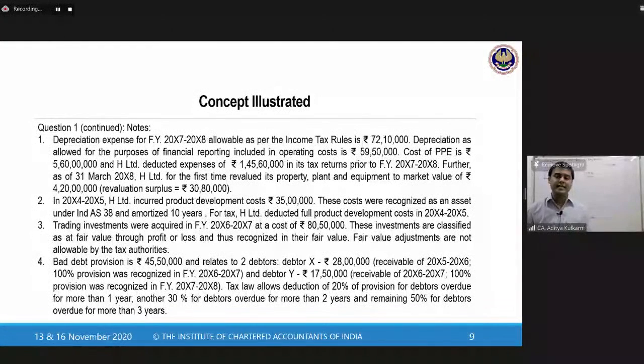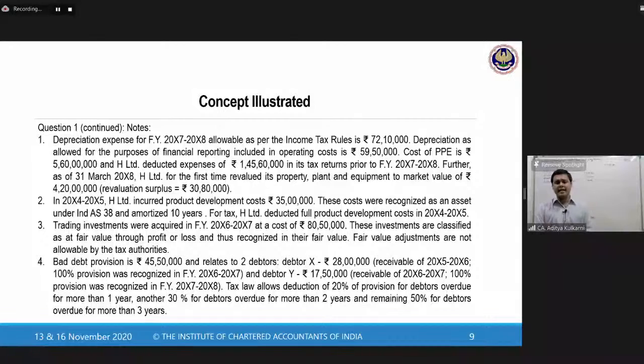So you reduced it by 7 lakhs 70,000 and brought it to 72 lakhs 80,000. Now this expense, the reduction in fair value, is not allowed for tax purposes. So you will add back the revaluation on trading investments. This is 7 lakh 70,000.